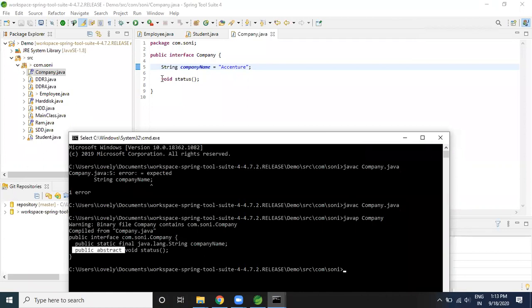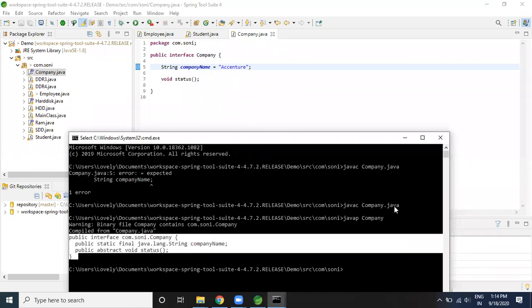Because of this only we are trying to achieve the loose coupling. Because an interface cannot be implemented directly. An interface needs to be implemented by the class, then only loose coupling can be achieved. So this is the standard which is followed by the interface and the class which I have shown you just now. For the class also I have shown you, for the interface also I have shown you.